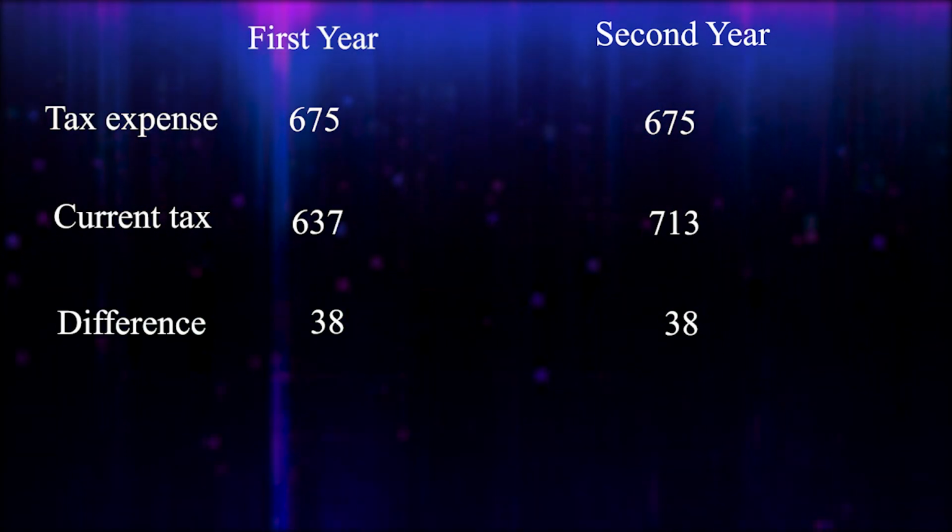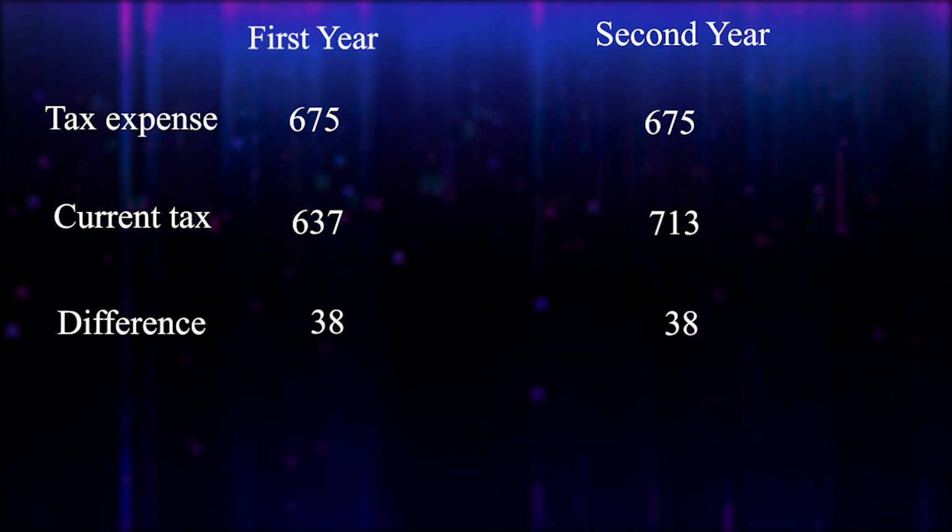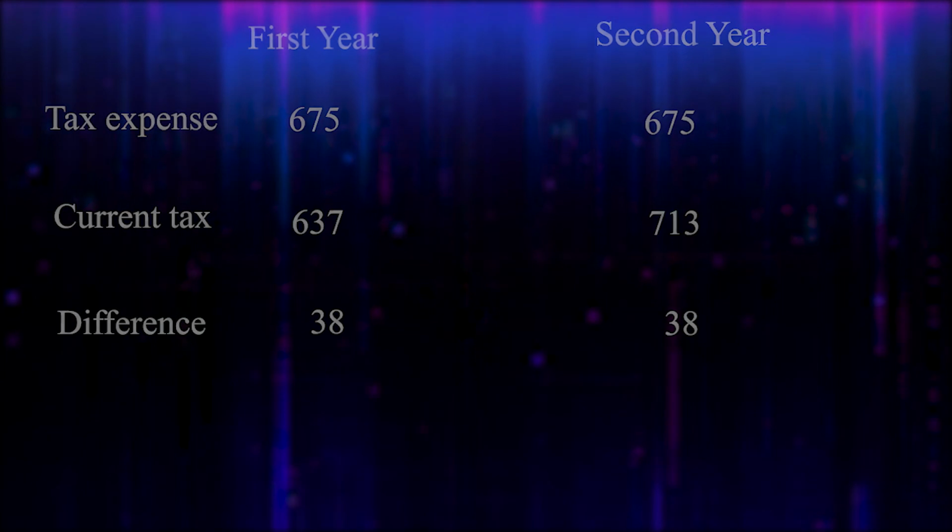Okay, in this video I tried to explain all the major concepts like accounting profit, taxable profit, tax expense and current tax, and what is deferred tax liability. And if you understood what is deferred liability, you can understand what will be deferred asset and what is temporary difference or timing difference. All these concepts are the major areas in this standard. So I hope you understood all these concepts.